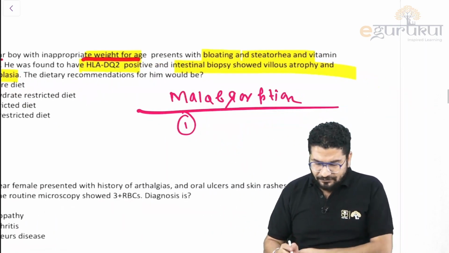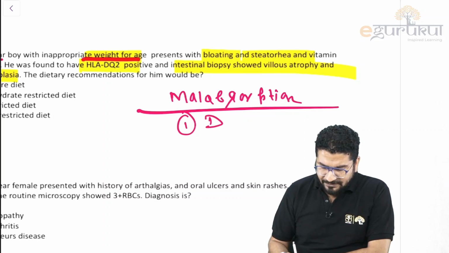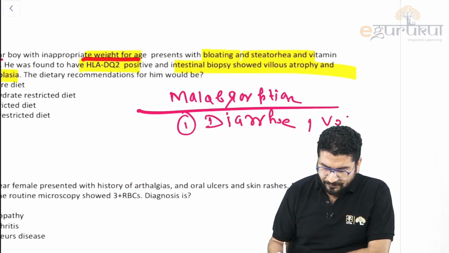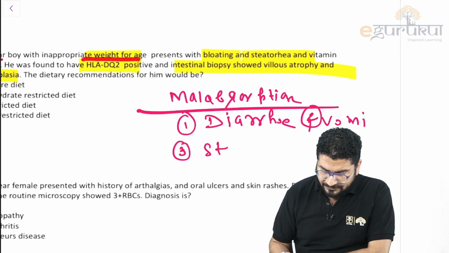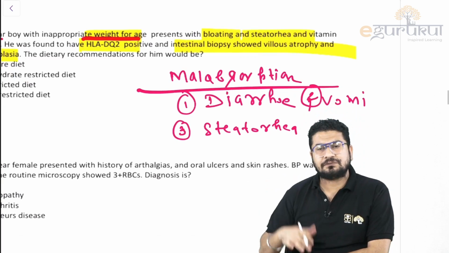So in malabsorption syndrome, understand this, the patient can develop diarrhea because food is not getting absorbed. Sometimes there can be vomiting, and many patients will complain of fatty stool. This fatty stool is called steatorrhea, when your stool fat percent is more than 7, that is, stool fat is more.